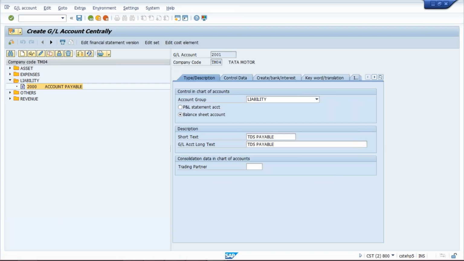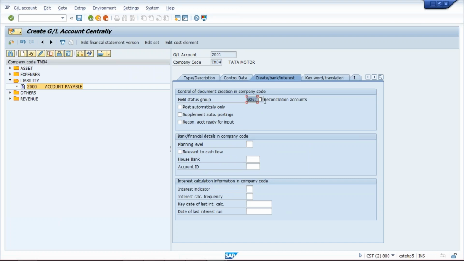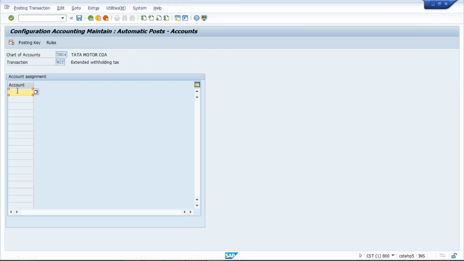It means we are deducting this tax on behalf of somebody. Whoever the person is on whom we have deducted this tax on behalf of government, the government will ask where is my amount which you have deducted. Okay, this I am going to remove, sort key, and then that's it. Save this. So I have created a GL account 2001. This GL I am going to link here, 2001, and then save it.